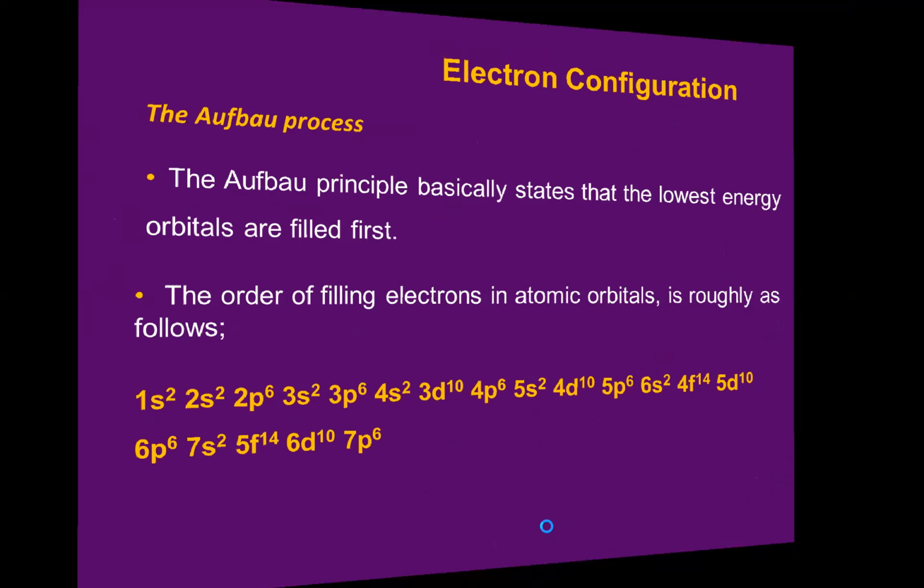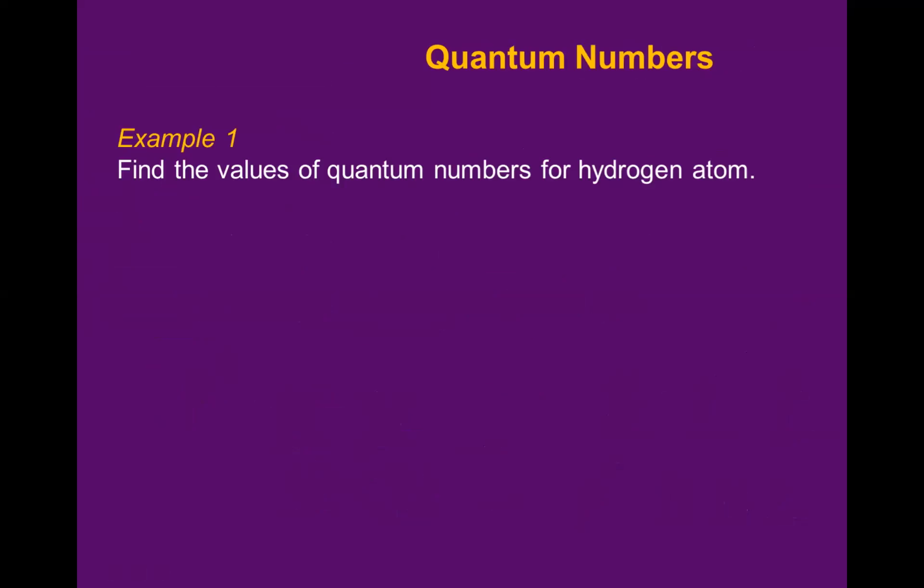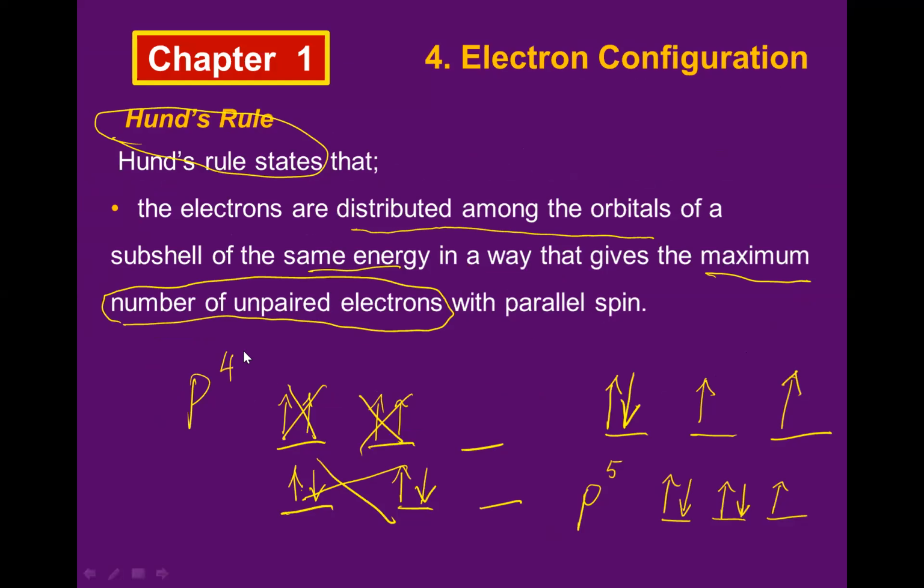And then Hund's rule said that if you have orbitals in the same energy, then you have to distribute the electrons. First, you make the maximum unpaired electrons, and after that, you pair the electrons. So these 3 rules are important for knowing how to make the electronic configuration.